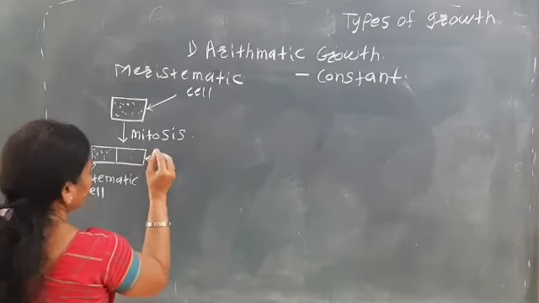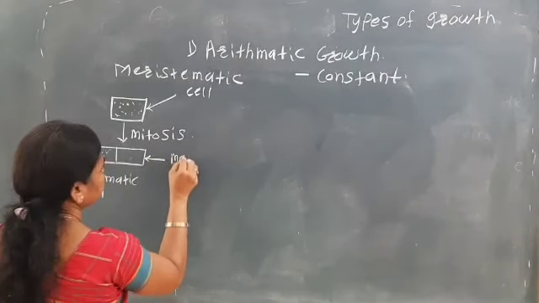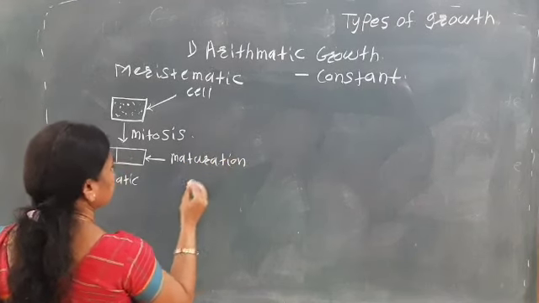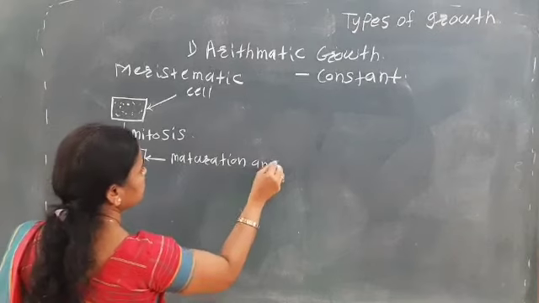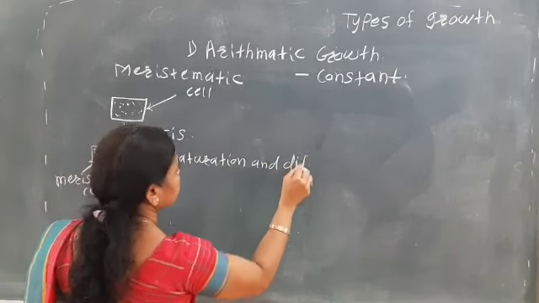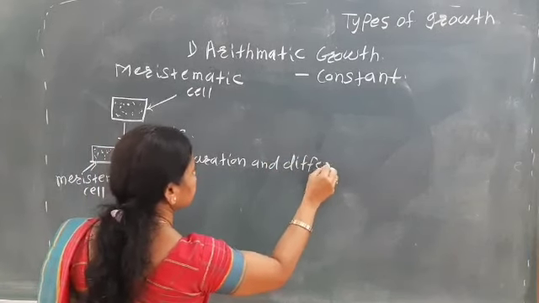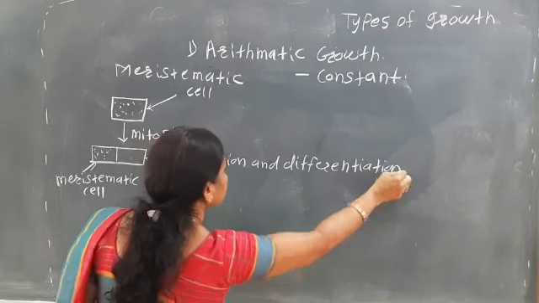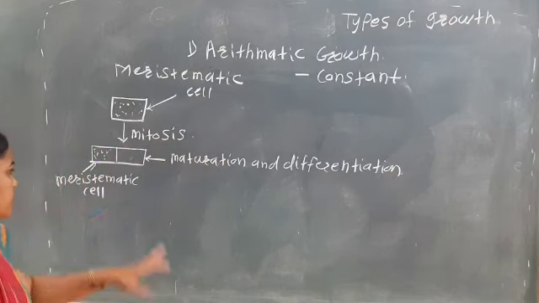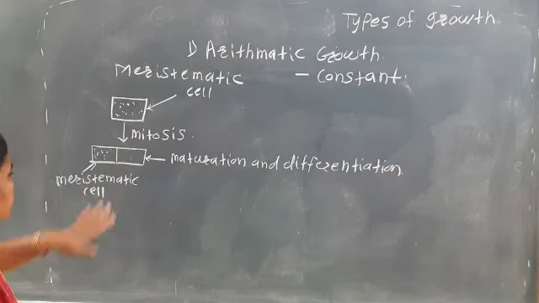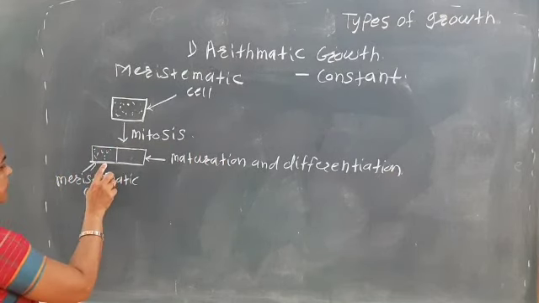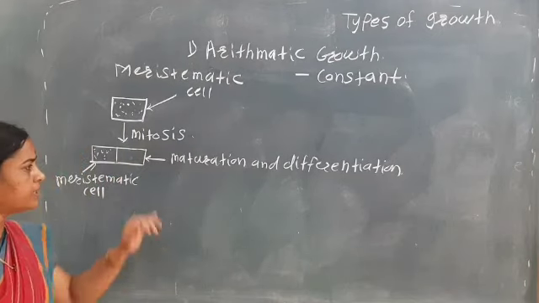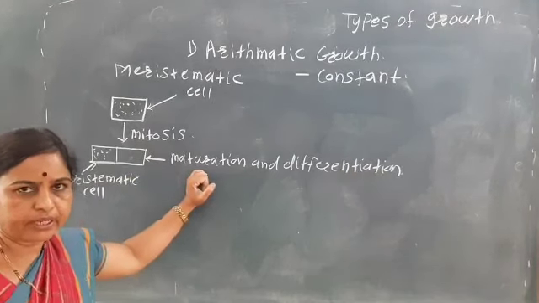This cell undergoes maturation and differentiation. Then what happens is that the cell which goes into maturation and differentiation does not divide.